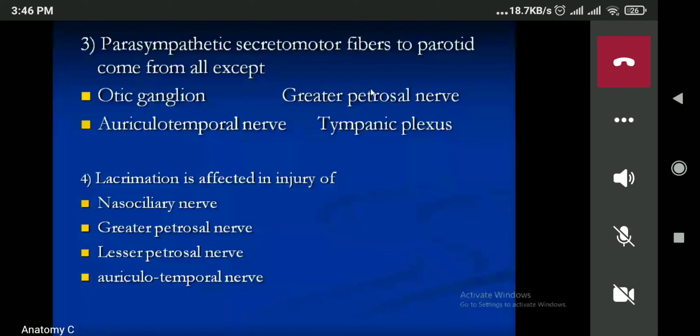Now lacrimation is affecting the injury of यहाँ पे पढ्नु है. This one is the easy one. अब यो कुन हो त यो? Lacrimation is affecting the injury of nasociliary nerve, greater petrosal nerve, lesser petrosal nerve, auriculotemporal nerve. Greater petrosal. Same one.